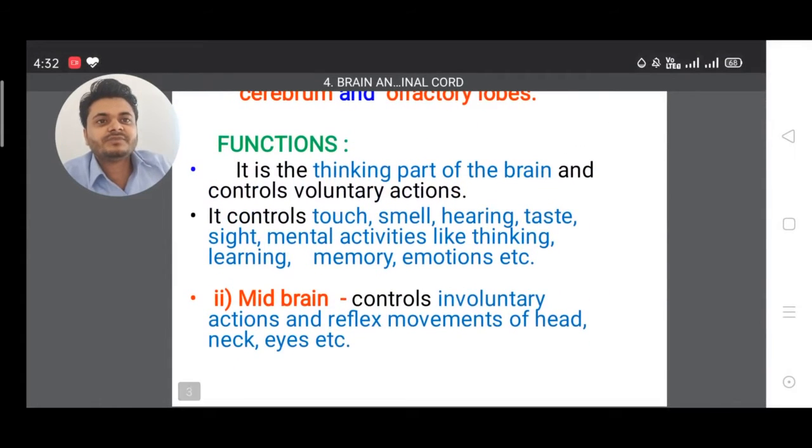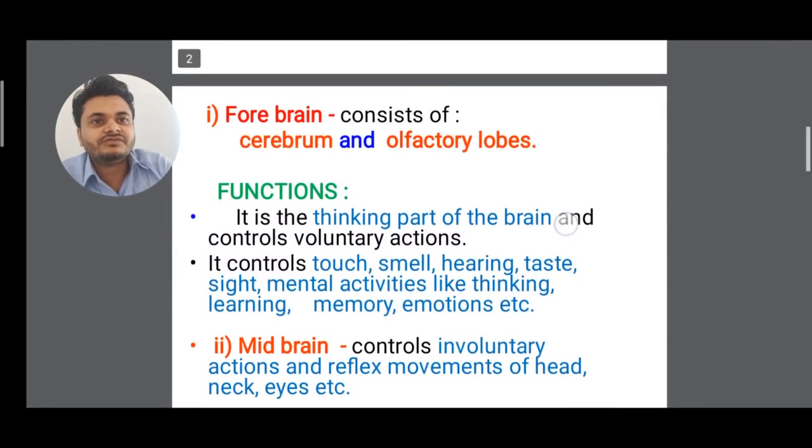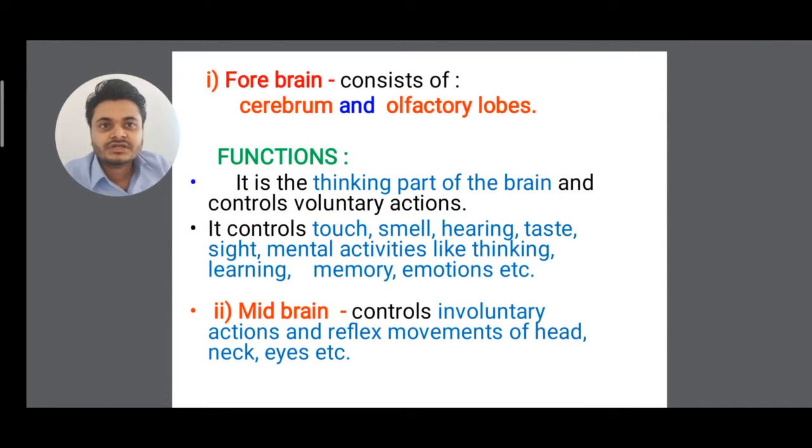Now see, what is the function of the brain? First I'll come to the functions of the forebrain. It is the thinking part of the brain, and it controls all voluntary actions. It controls touch, smell, hearing, taste, sight, and mental activities like thinking, learning, memory and emotions. So the forebrain functions are these.